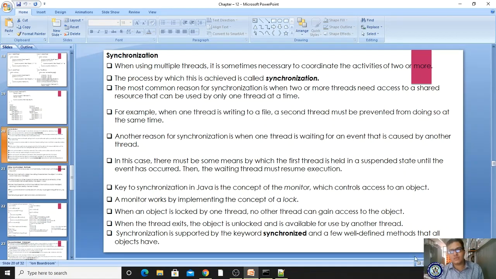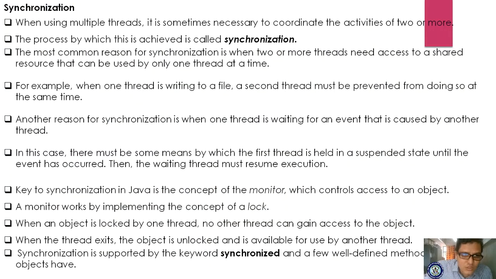Okay. And next, our concept is synchronization. When we use multiple threads, it is sometimes necessary to coordinate the activities of two or more. Whenever we are working with multiple threads, the threads should coordinate with each other, otherwise the output may vary. The process by which this is achieved is called synchronization. The most common reason for synchronization is when two or more threads need access to a shared resource that can be used by only one thread at a time.